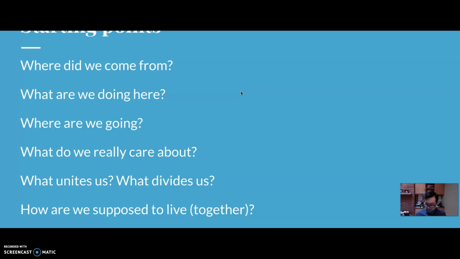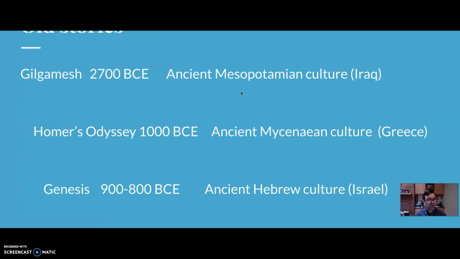Okay, so that's one way of thinking about the starting points and the themes of the course. As I said, we're going to be looking at these three texts. These are very old stories, and all of these texts will give us a way of addressing these kinds of questions. We're also going to read a fourth book by a contemporary living writer named Madeline Miller, who is a scholar of ancient Greek mythology, and she does a rewrite of parts of the Greek mythology from the point of view of Circe, a minor goddess who lives on an island.